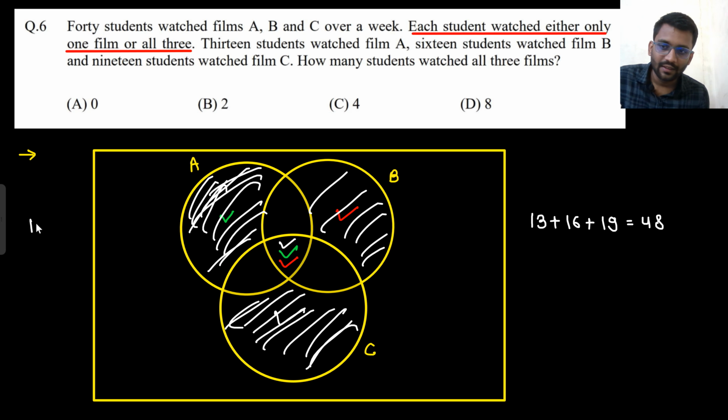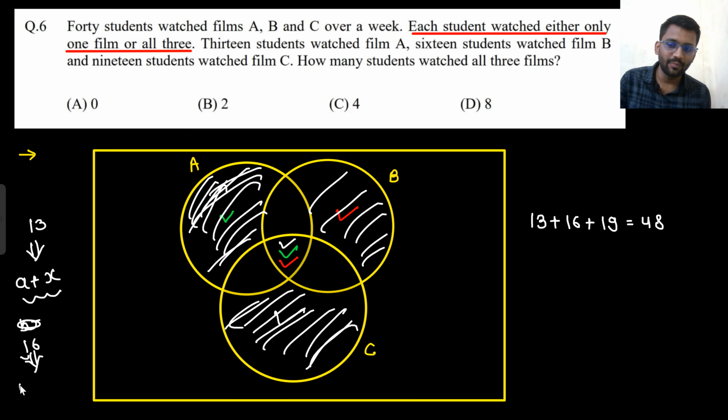What is 13? In 13, you will say there will be those guys who watched only movie A plus those guys who watched all 3 movies. In 16, there will be those guys who watched only movie B and those guys who watched all 3 movies. In 19, those guys who watched only movie C plus those guys who watched all 3 movies. Right? Okay.